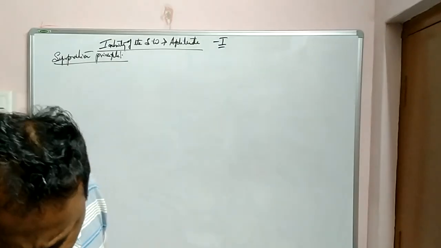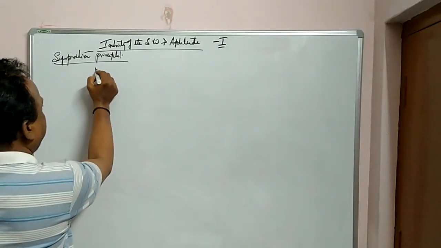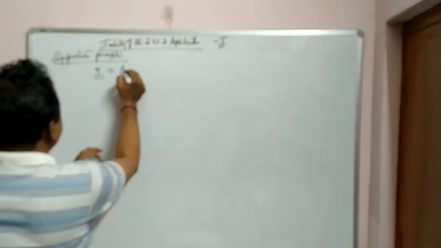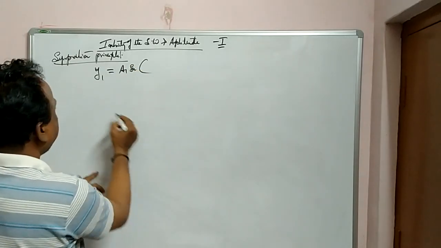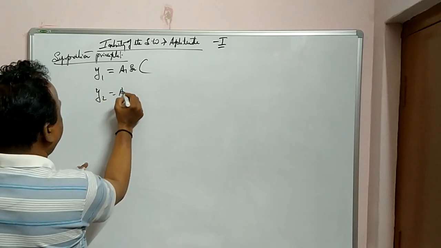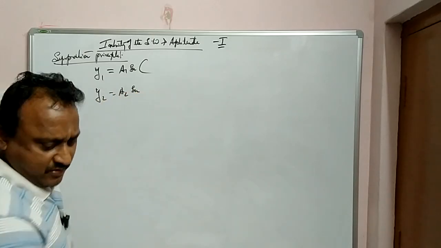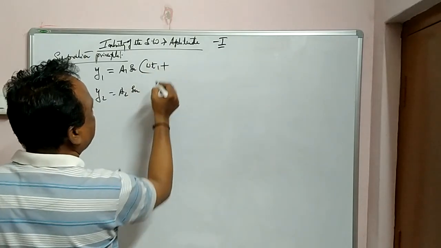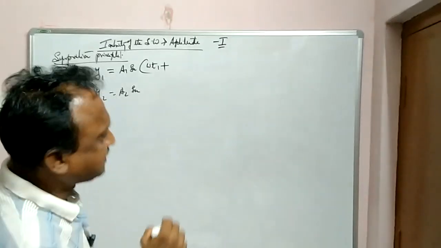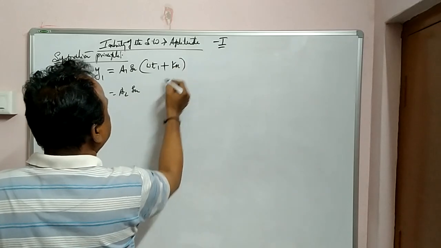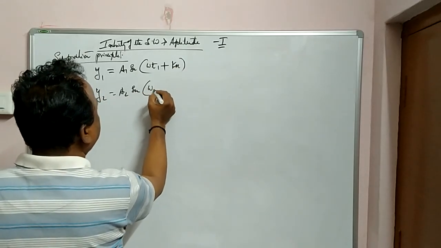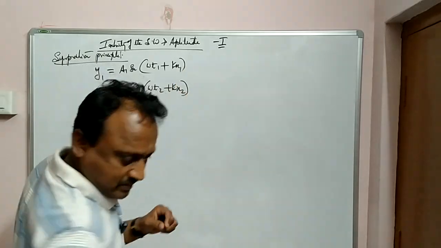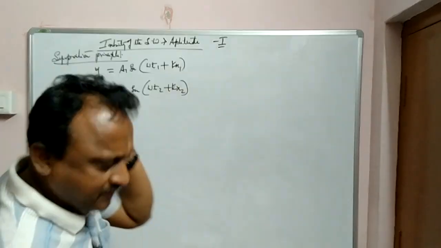For example, you are given two waves: y1 is equal to a1 sine (omega t1 plus kx1), and y2 is equal to a2 sine (omega t2 plus kx2).